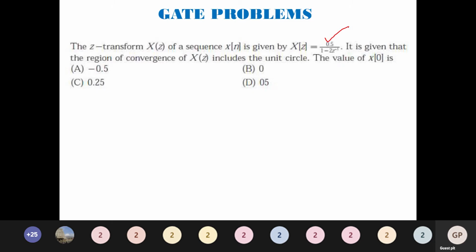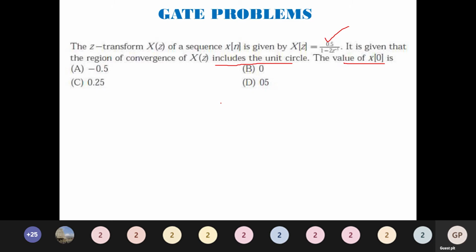ROC is going to include the unit circle. They have also said the region of convergence includes the unit circle, and they have also asked us to find x of 0. This is what we can conclude from the question. From x of z, first we have to find x of n. Then at n is equal to 0, we can find the value of x of 0.